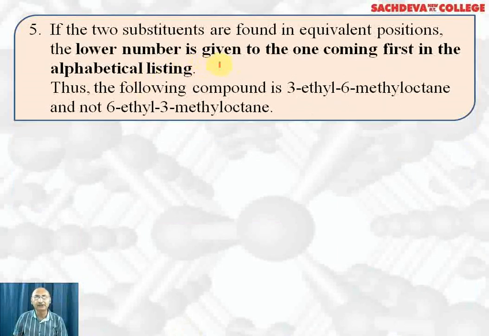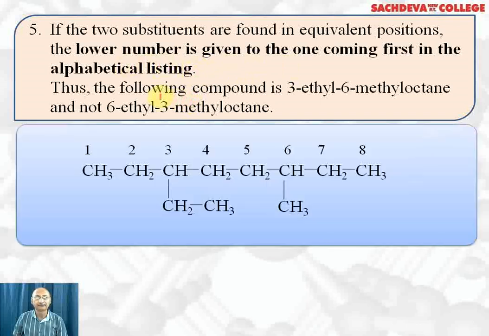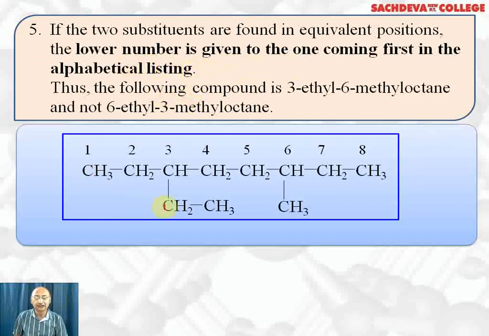If the two substituents are found in equivalent positions, then the lower number is given to the one coming first in the alphabetical listing. For example, in this compound, the methyl group and ethyl group are equidistant. What do you mean by that? If we start counting from this side, ethyl will get number 3. If we start counting from this side, methyl will get number 3. We have to start counting from this side because we have to prefer the alkyl group alphabetically. So the ethyl group is preferred, meaning counting will start only from this side.